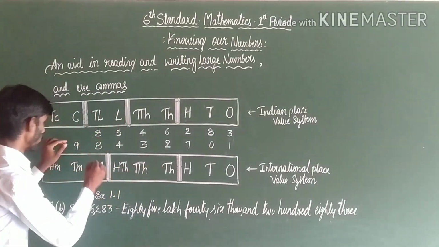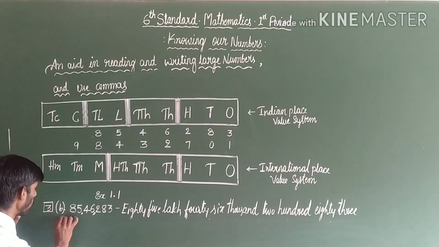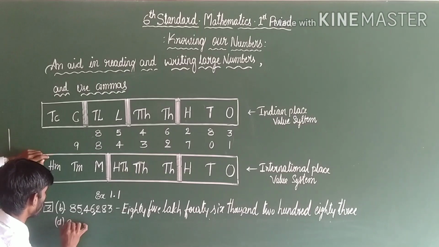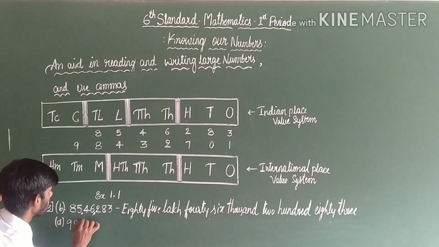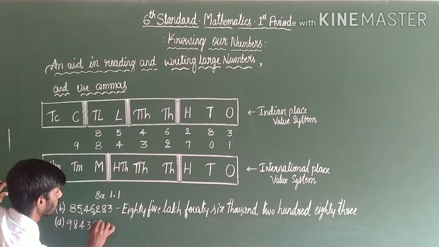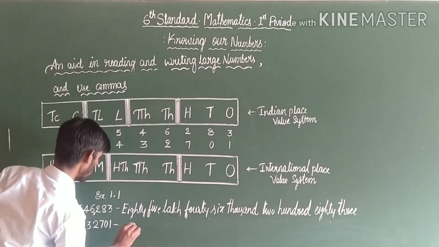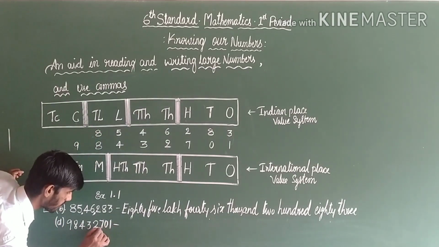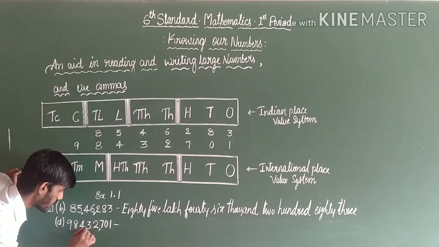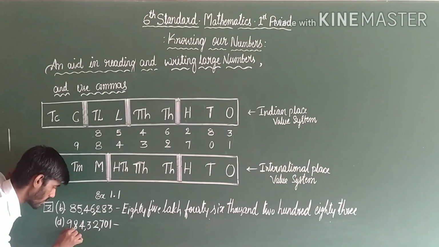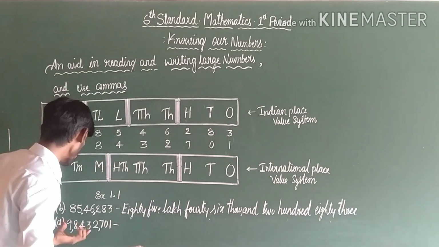This is the method of the Indian place value system. Let us take another example, third main, D. Observe here, first use a comma after 3 digits, next 2 digits after one interval, next 2 digits after one interval. So what is the number name?